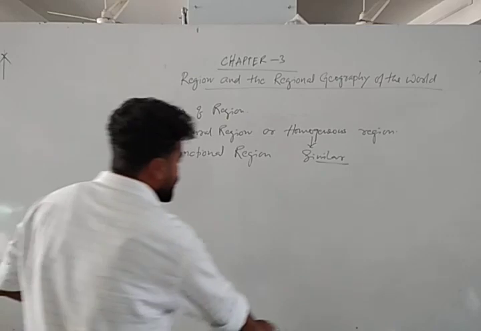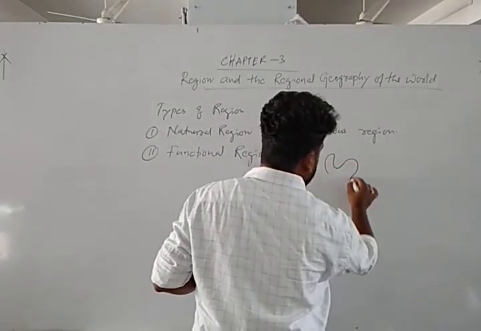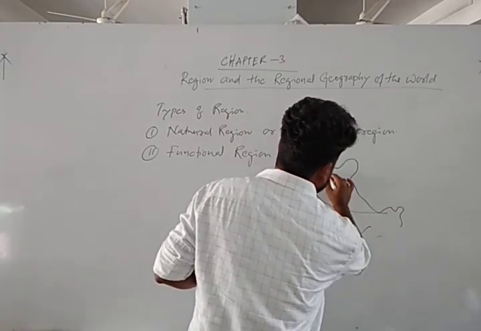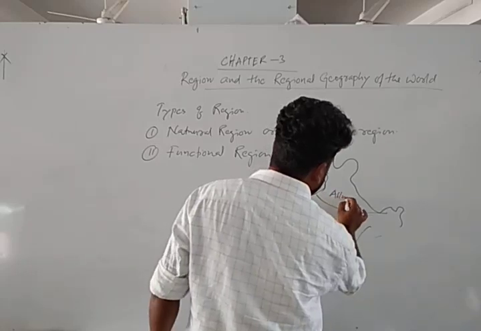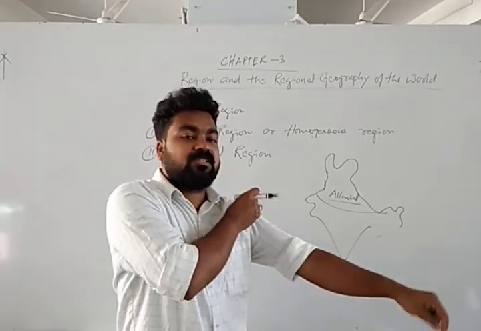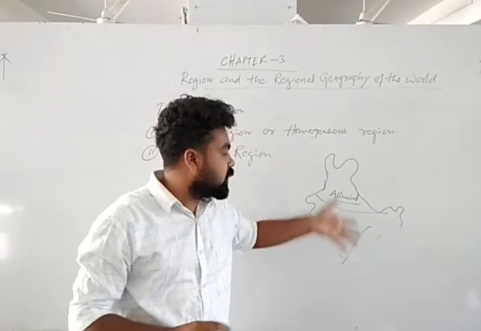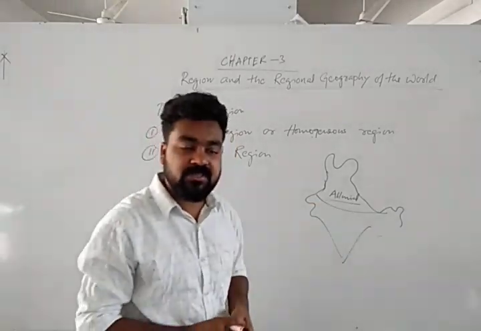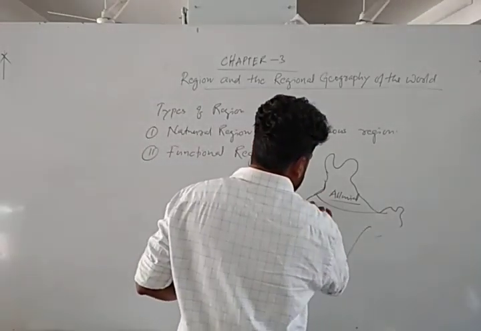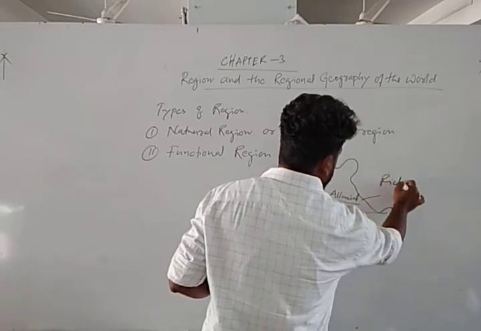So for a natural region, suppose northern India. This is just a sketch of India. Northern India has alluvial soil. Alluvial soil is deposited by the river. The river deposits a mineral that is called alluvium. When it mixes with the soil, it becomes alluvial soil, which is very fertile for agriculture. Due to this fertile soil, this region is mainly rich in agriculture.